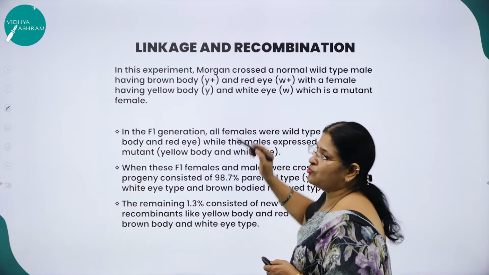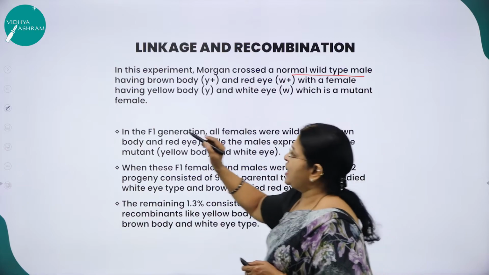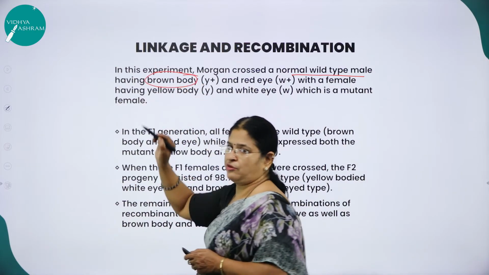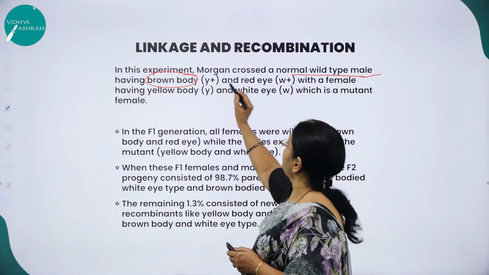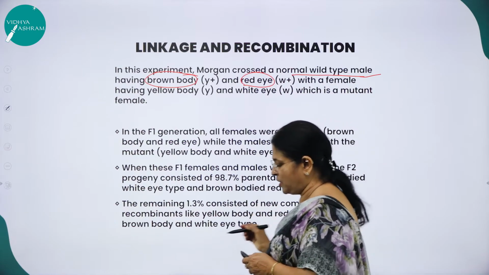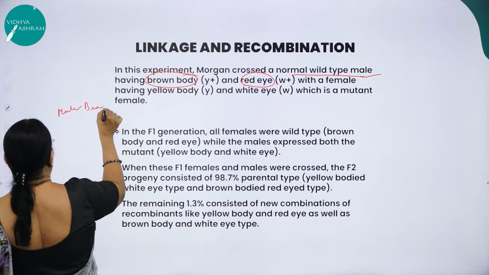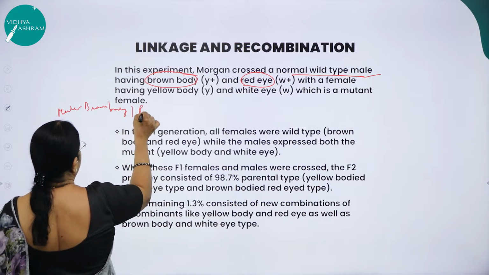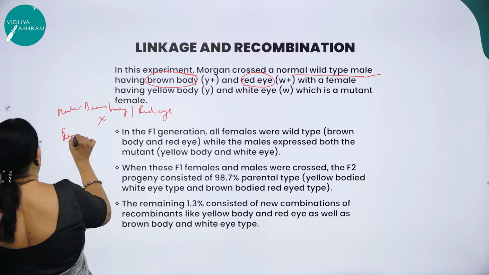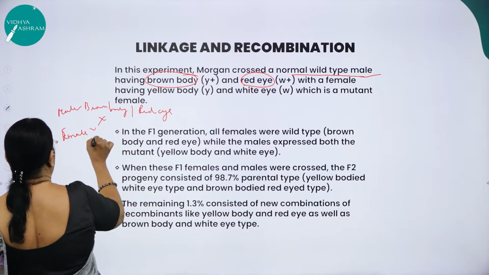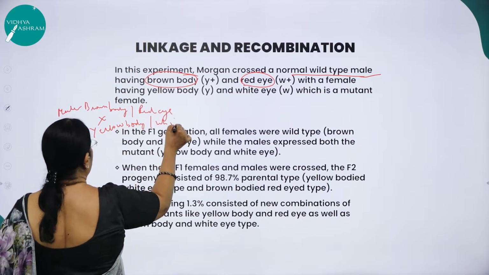Linkage, as I said. What did Morgan do in his experiment? Just make note of this, it is very important. He took a wild type male with brown body and red eye, and he crossed it with a female with yellow body and white eye.